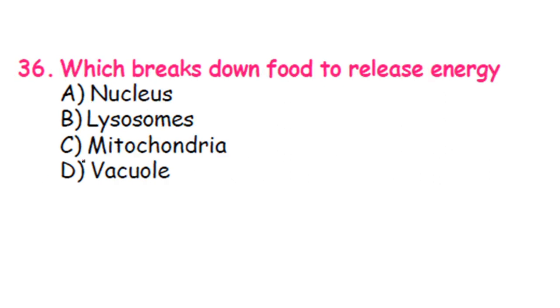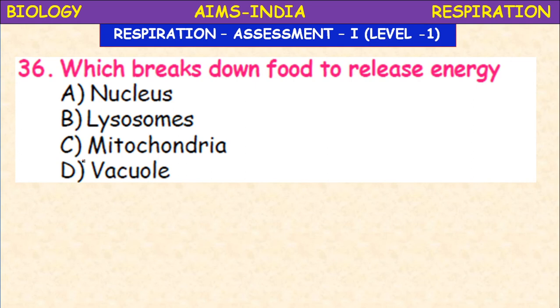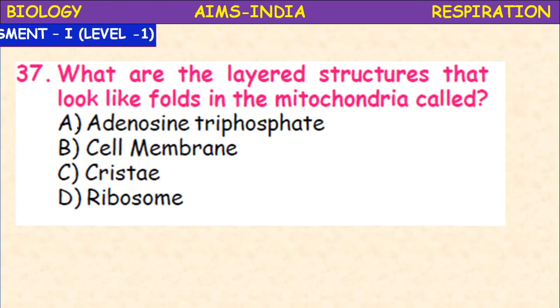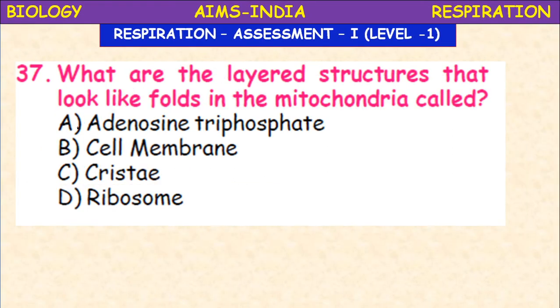Around 0.5% of RNA is present in a mitochondria. Next, which breaks down the food to release energy? Nucleus, lysosomes, mitochondria and vacuole. It is the mitochondria. Because breaking down of food material means lysosomes also come, but here to release energy is mentioned. So it is mitochondria.